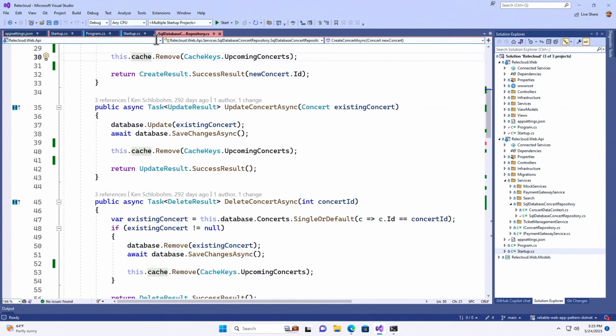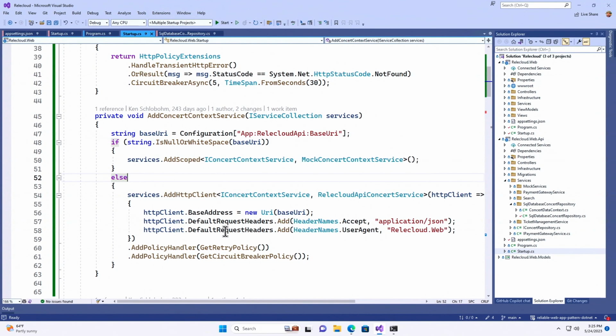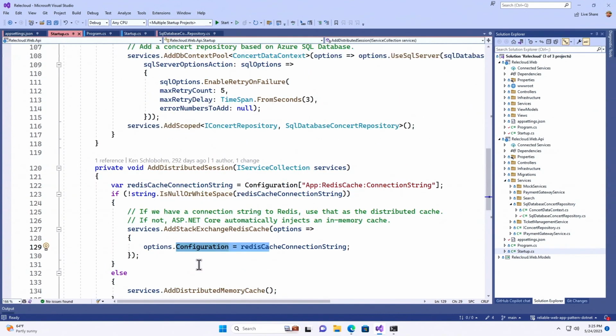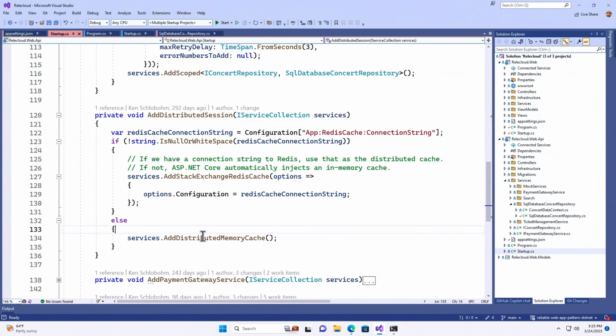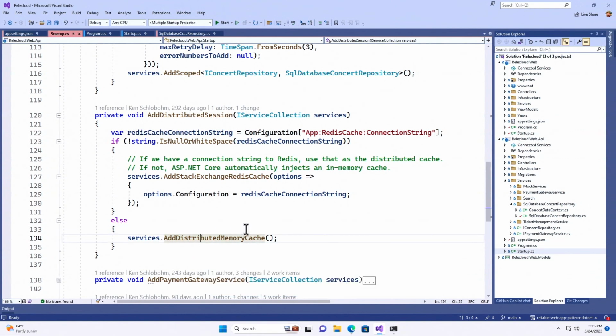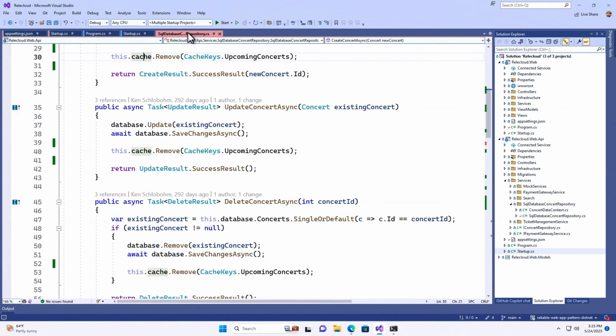You could also, if you didn't have it and you wanted to go with pure, just use the distributed memory cache class, which would go away once the application went away. Not using Azure Redis cache, in other words.